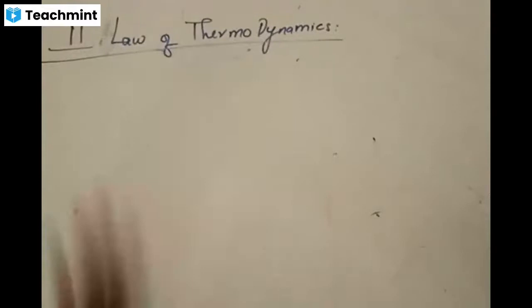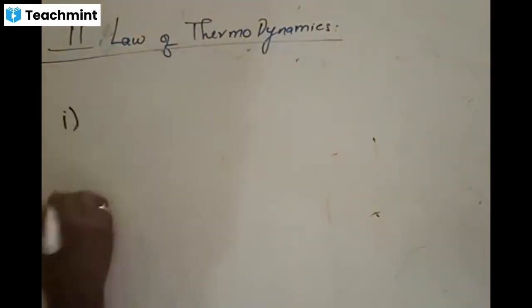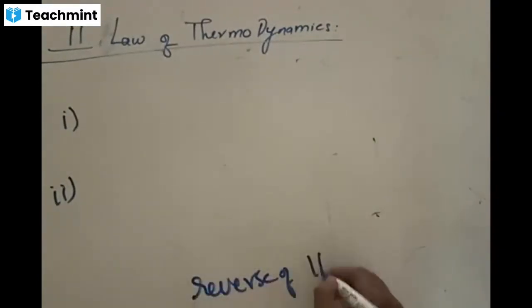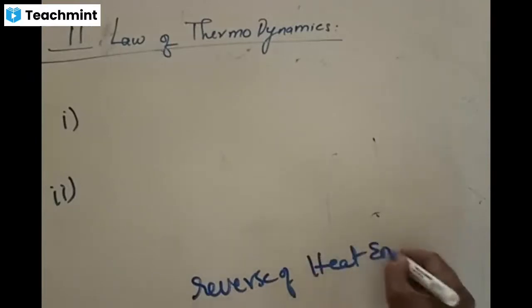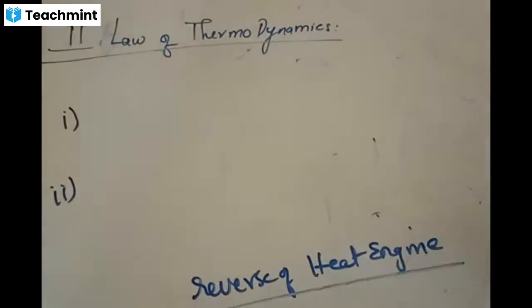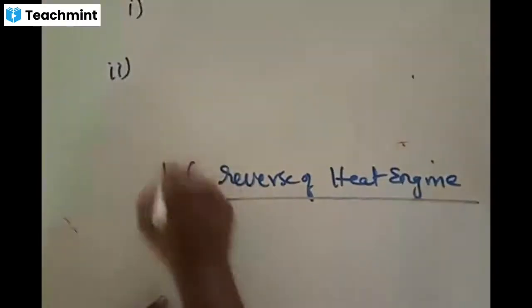Now we'll talk about the last part, that is the second law of thermodynamics. Fine. What is the second law of thermodynamics? There are two statements that we give for this one. Let me just brief up. This is the reverse process of the heat engine. We don't have this concept of heat engine in this academic year. It says that the reverse process of a heat engine is not possible.